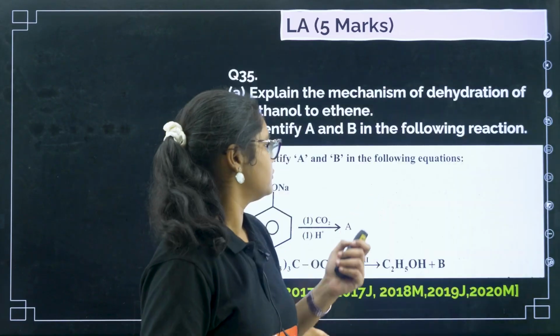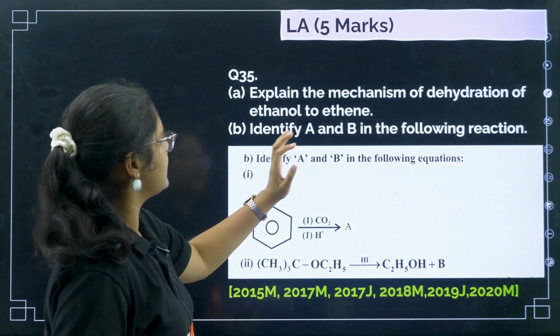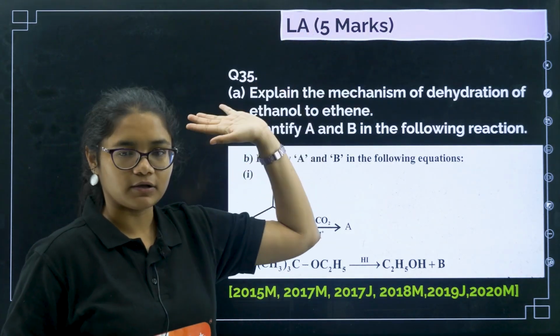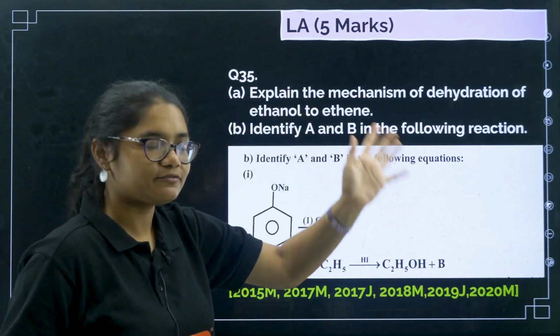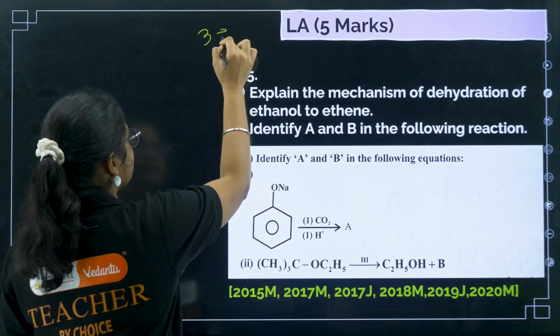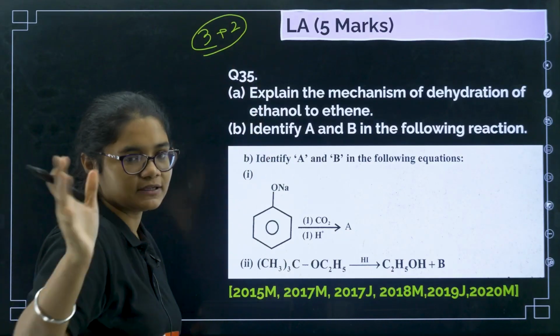Okay dear, let's go to the next question. Explain the mechanism. Now we have come to the 5 marker questions. These 5 marker questions are of the type 3 plus 2.